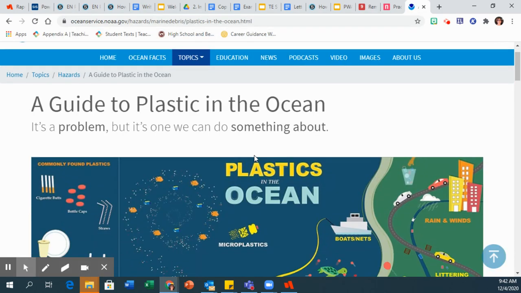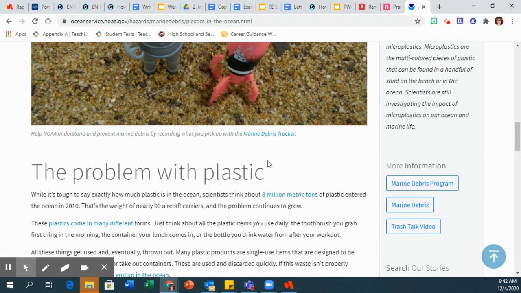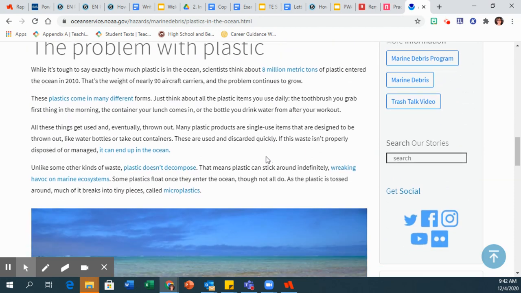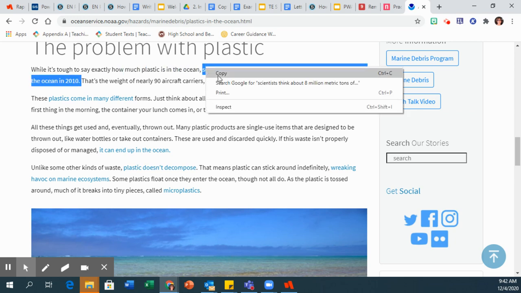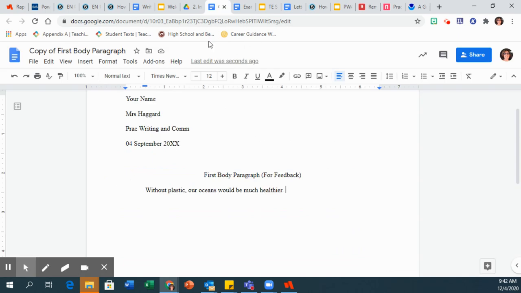Okay, and then I'm going to go in here and find some quotes about how plastic is hurting our oceans, right? So scientists think about 8 million metric tons of plastic entered the ocean in 2019. Wow, that's a lot. Okay, so that is a good quote. So I'm going to take that quote and put it in here. Okay, so now I've got my quote.